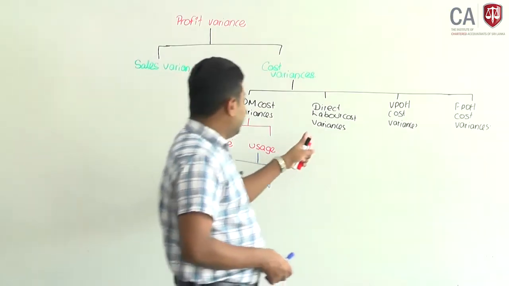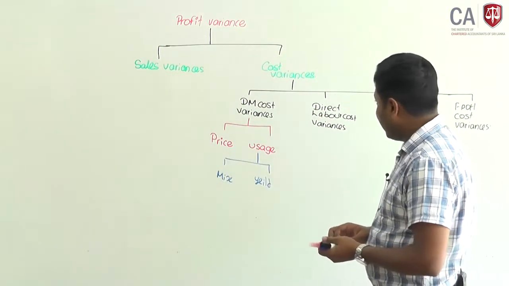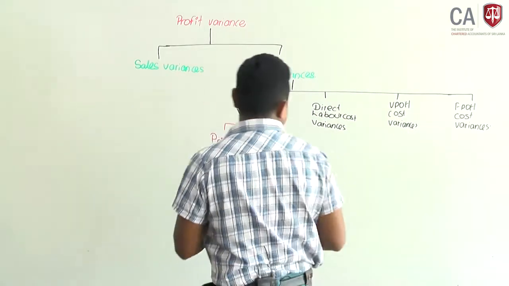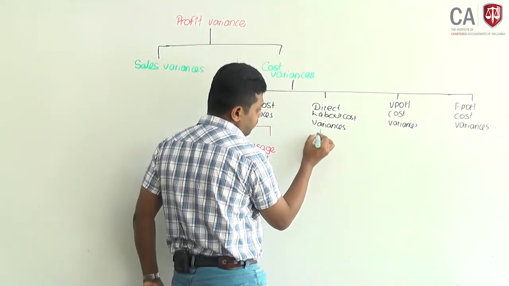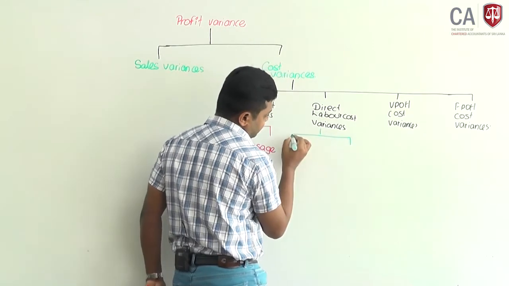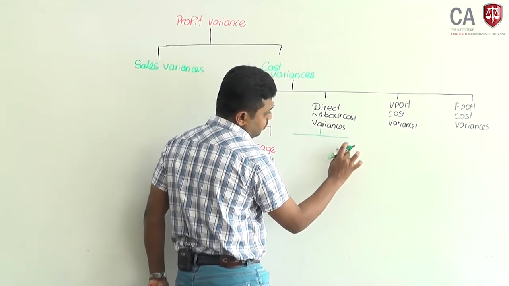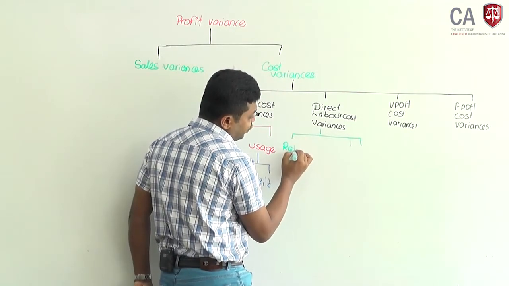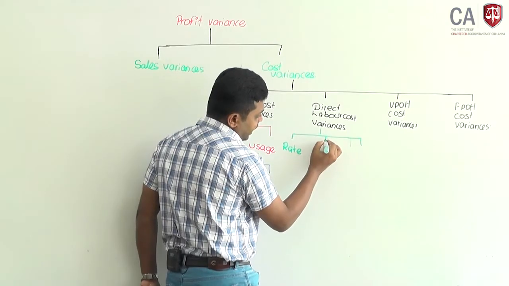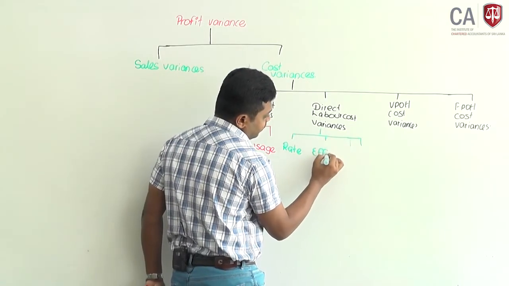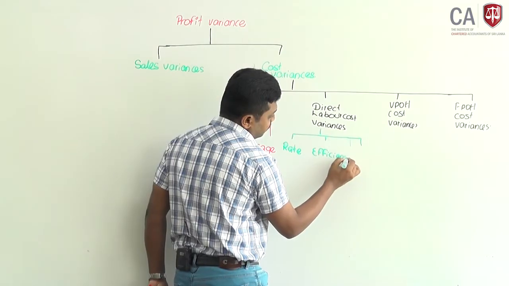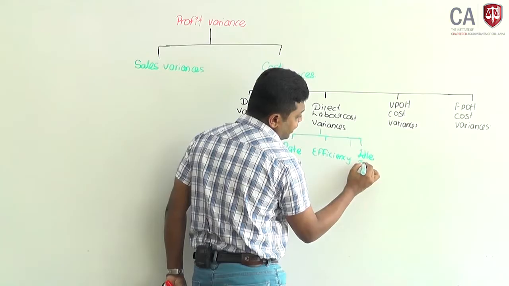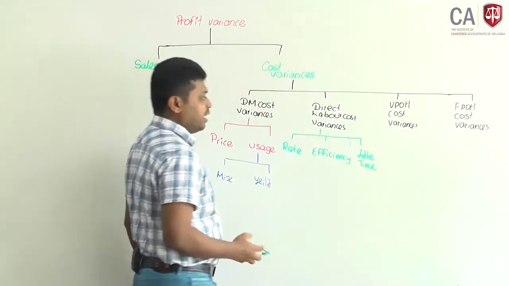If you go to labor, what will happen to direct labor cost variance? It can be analyzed into three sub variances. Direct labor rate, change of rate, efficiency, and idle time variance.